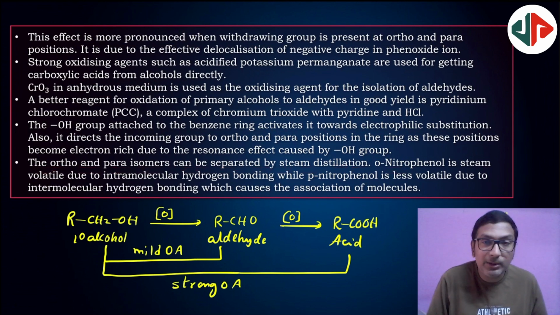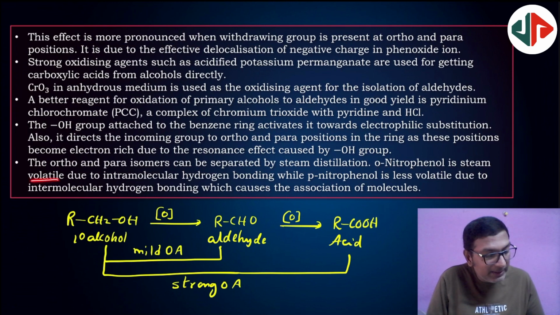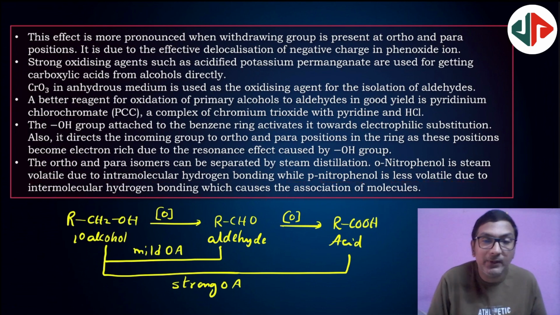That means ortho-nitrophenol and para-nitrophenol can be separated by steam distillation. O-nitrophenol is steam volatile due to intramolecular hydrogen bonding, while para-nitrophenol is less volatile due to intermolecular hydrogen bonding. So due to the difference in nature of hydrogen bonding, these two are separated with steam distillation.